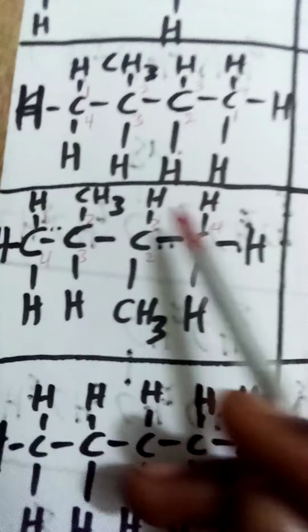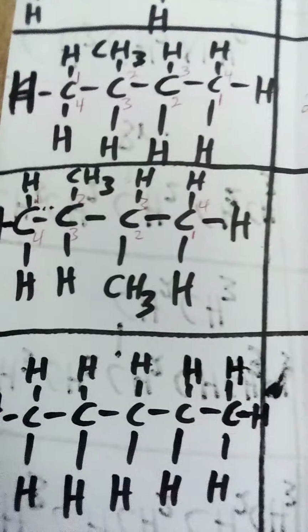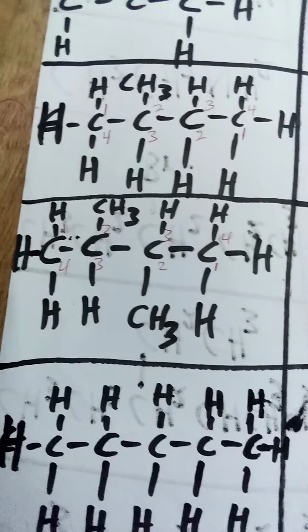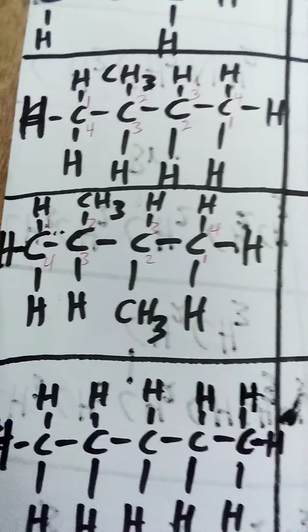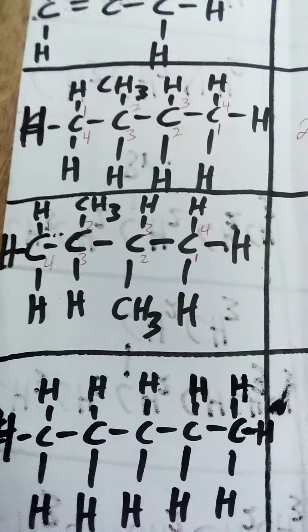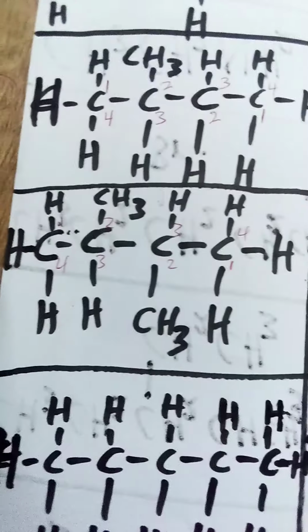Since you have two methyls here: if it's 1, we just mention methyl. If it's 2 methyls, we call it dimethyl. If it's 3, we call it tri. If it's 4, we call it tetra. Since there are 2 methyls here, we say this is dimethyl.